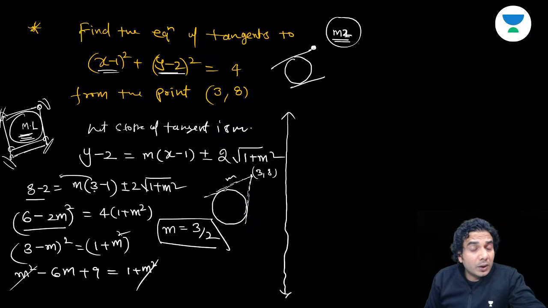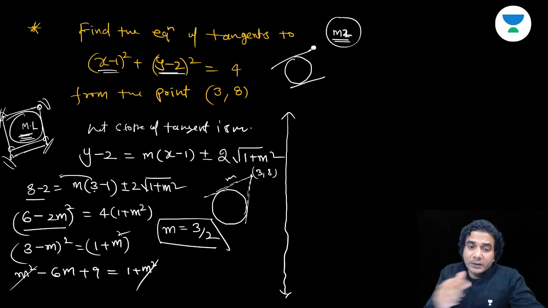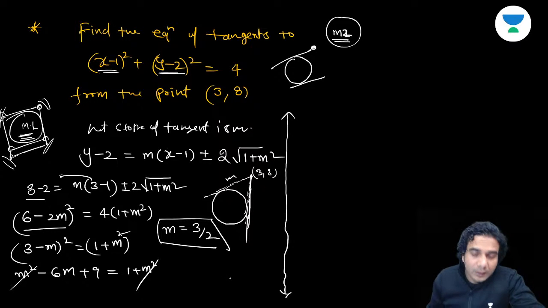That means whenever it is not a quadratic, it becomes linear. The equation of slope becomes a linear equation. M square gets cancelled. That means your other slope is not defined. In which case is the slope not defined? In the case of a vertical tangent, right? That means the other tangent passing through 3, 8 is vertical. This second tangent is actually vertical. So what is the equation of this vertical line passing through 3, 8? What is the equation of this tangent passing through 3, 8?